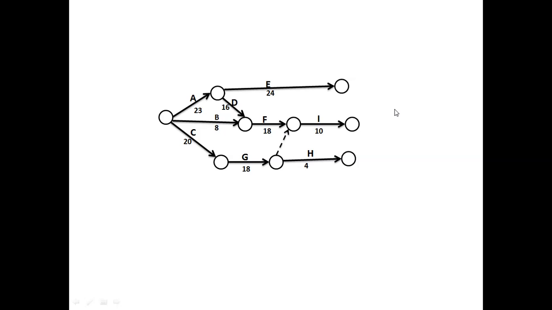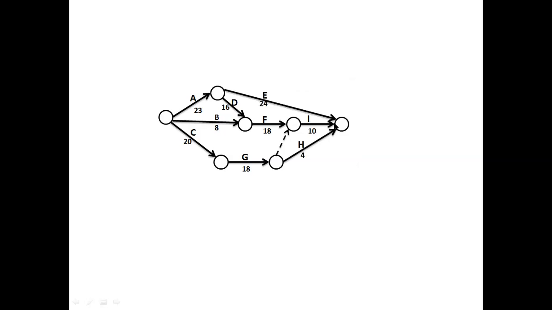Then, as we know, there should not be more than one end event for the entire project, and a single start event for the entire project. Already there is a single start event, but here there are three end events. So instead of keeping three, let us club all these so that the entire project will have a single end event. Now it has been clubbed and this is the end event.